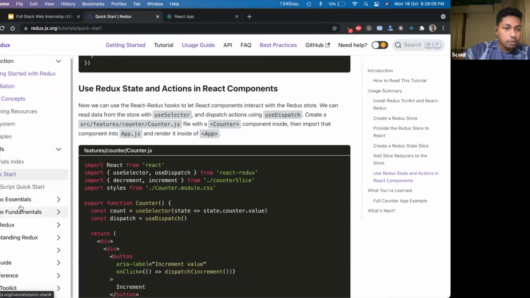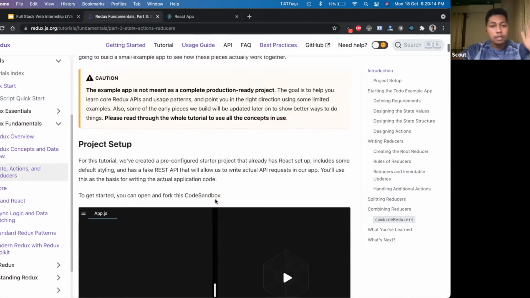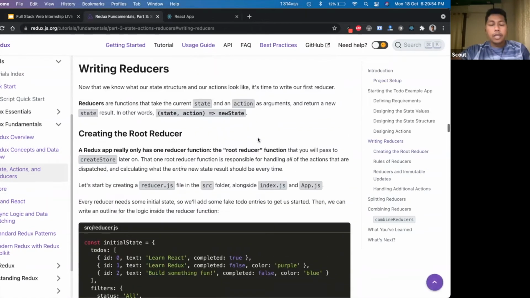Wait for a minute. Let me open their document. Yes. There are a few fundamental concepts in Redux that you should know. So what is a reducer? Say, as an example, a pharmacy application. The root application state can have multiple pieces of data. Say there is product listing data, and there is customer information data. We should not mix those things.